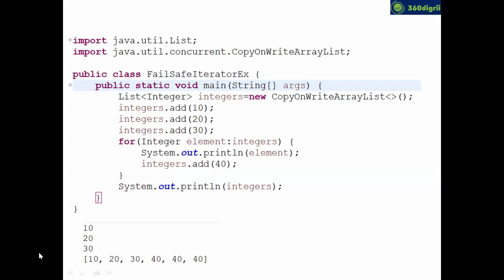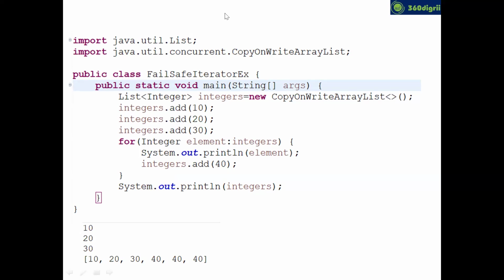Does that make sense? Guys, does that make sense? Okay, good, good. One second, guys.